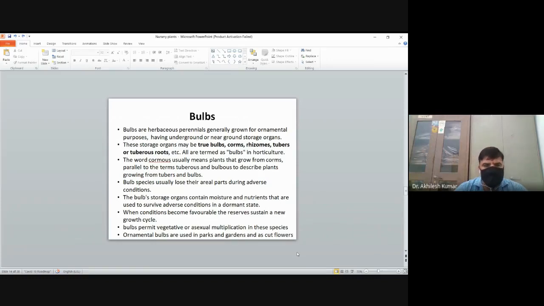In asexual propagation, various types of bulbs are separated, multiplied, and transplanted at different places, or cuttings may also be used. Ornamental bulbs are used in parks and gardens and as cut flowers.